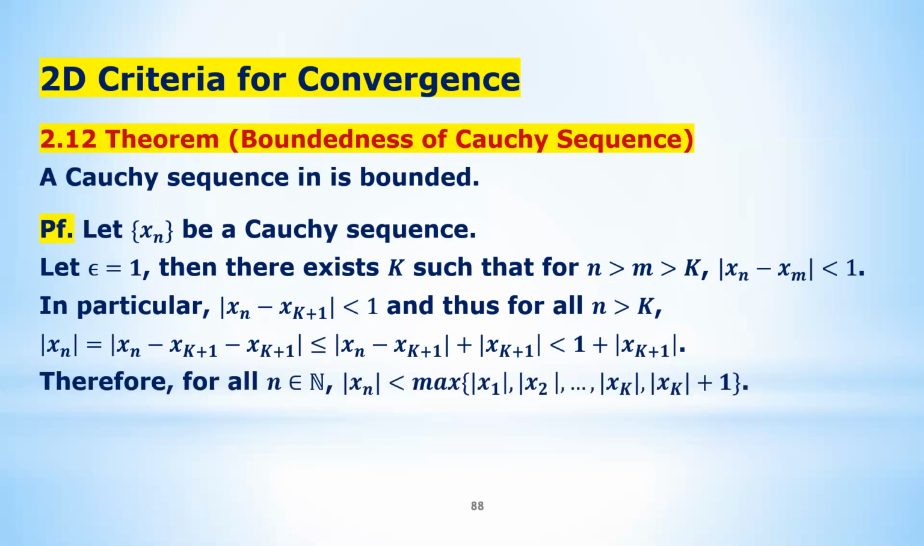So therefore, for all n greater than k, everything is under control. But before k, there's still a finite number of terms. You can add all these finite number of terms into the maximum, and you choose the maximum of all these. Obviously, they control all the terms for all n. So this just shows that the xn is bounded. The proof is very similar to the proof for the converging sequence. So that's the first thing we need to prepare.